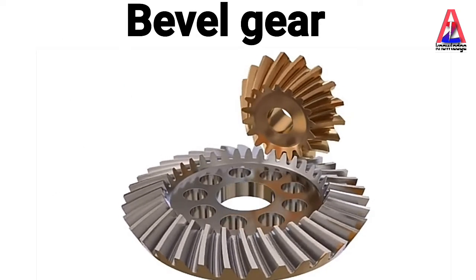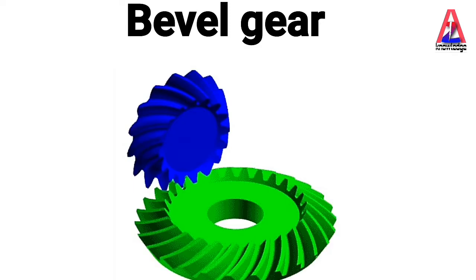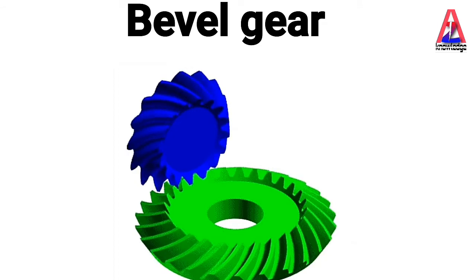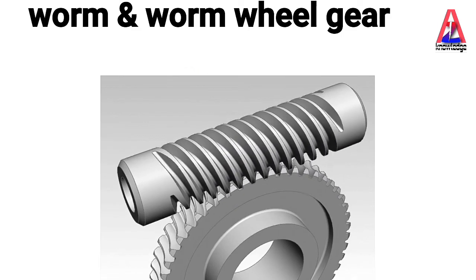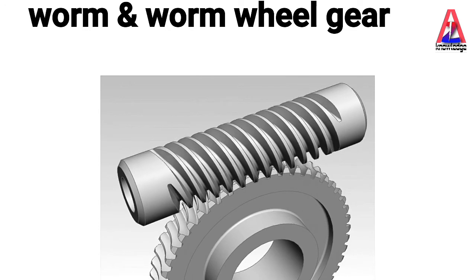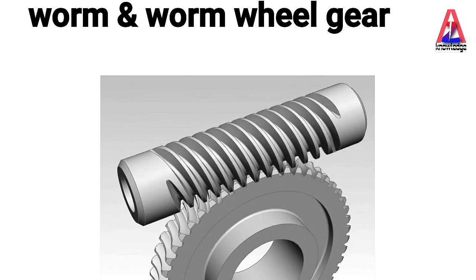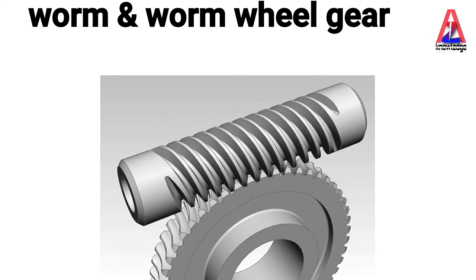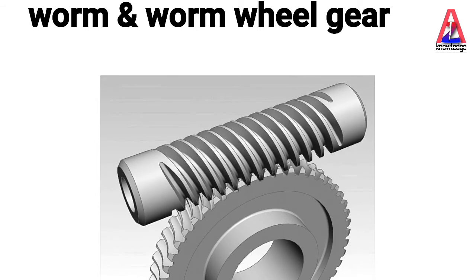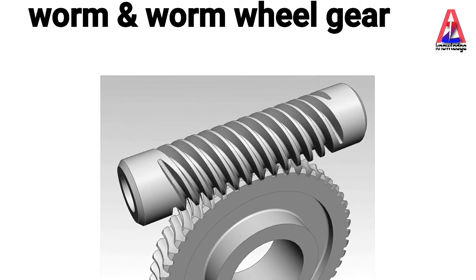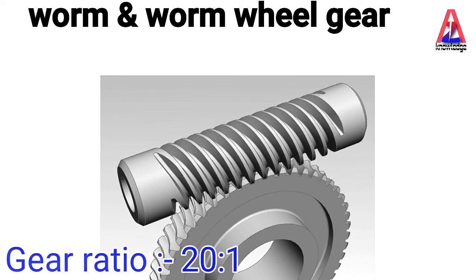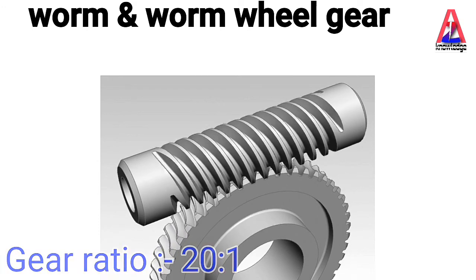Bevel gear. Bevel gear is used to transmit power and motion between two intersecting shafts. Next, worm and worm wheel. This gear pair is used to transmit power and motion between non-parallel, non-intersecting shafts. This gear ratio is 20:1.